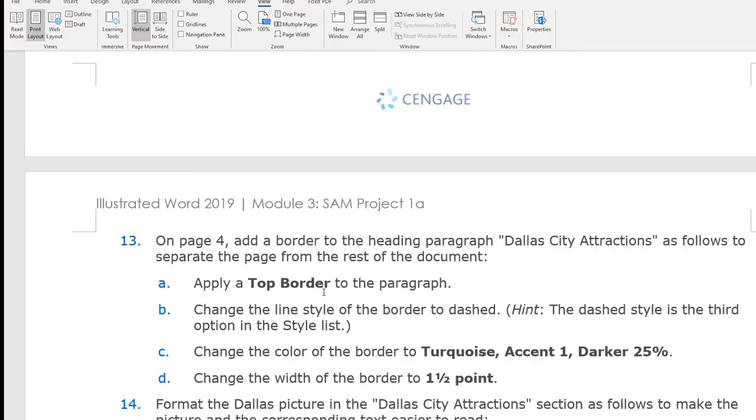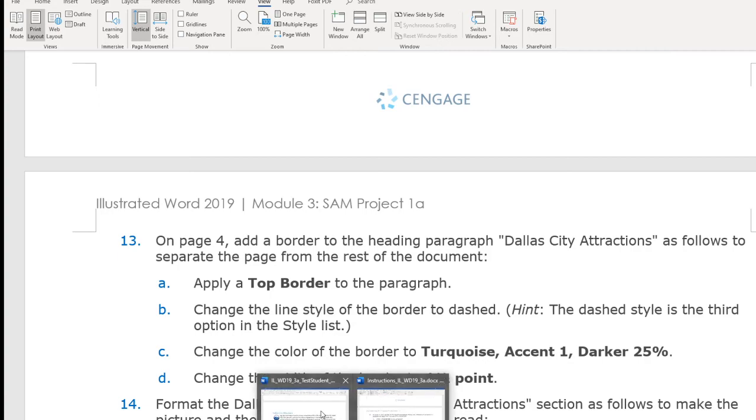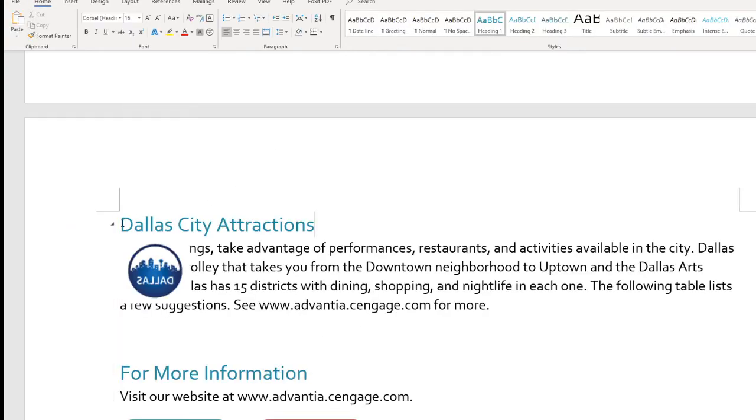On the page 4, I need a border. Okay, so at the border, I only want top border. Okay, and dash style will be dash. Color will be turquoise, accent 1 darker 25% and 1.5 point. So let's do it right now. So I will page 4. I select dollar city attraction.